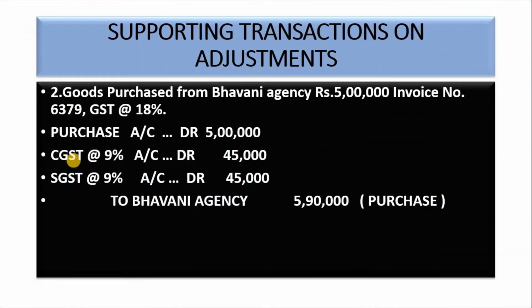Next, goods purchased from Bhavani Agency rupees 5 lakh, invoice number 6379, GST at 18%. Create purchase account, CGST at 9%, SGST at 9%, and Bhavani Agency.